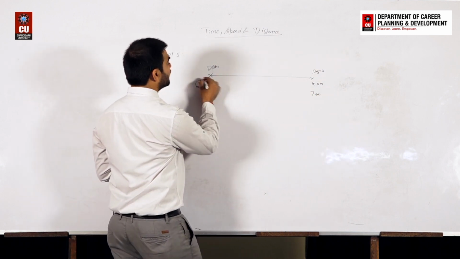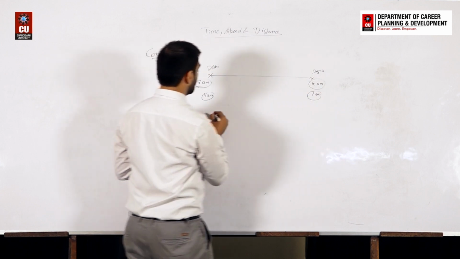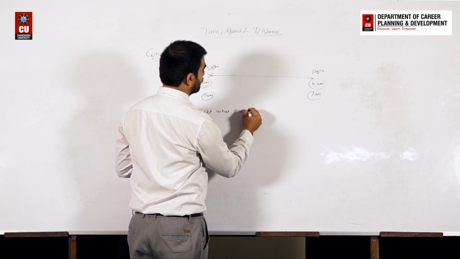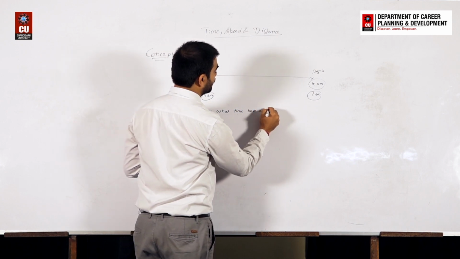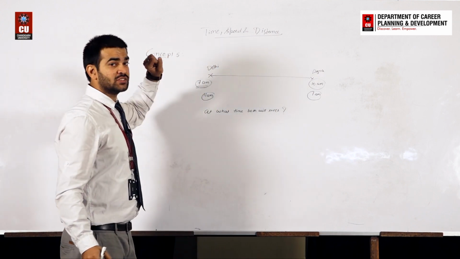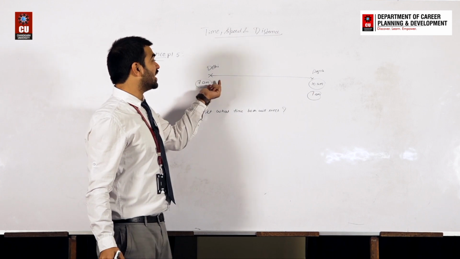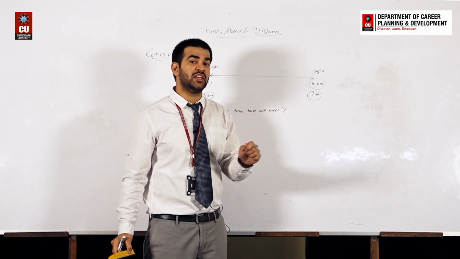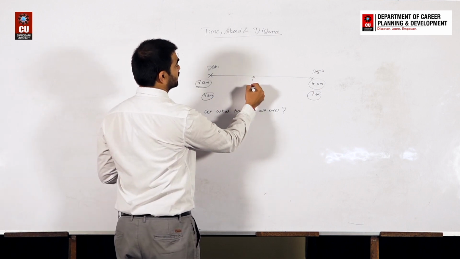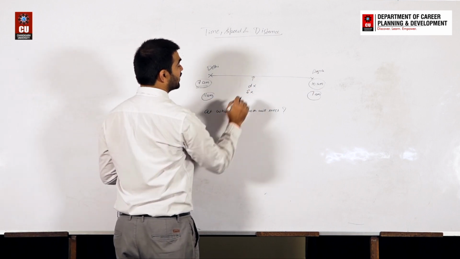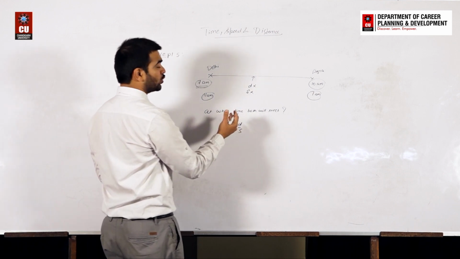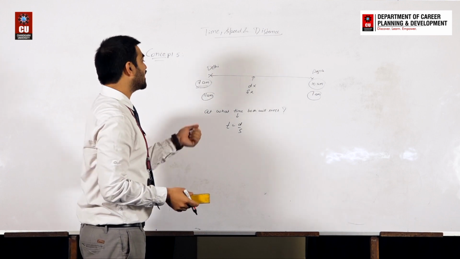The point is you have to find out at what time both will meet each other. Basically, in this fifth concept, you have to find out between Delhi and Agra, at what time both persons will meet. Let's say there is no distance given here, there is no speed given here. So the question is, how will you find the time? Because time is distance by speed. There is no distance, there is no speed.